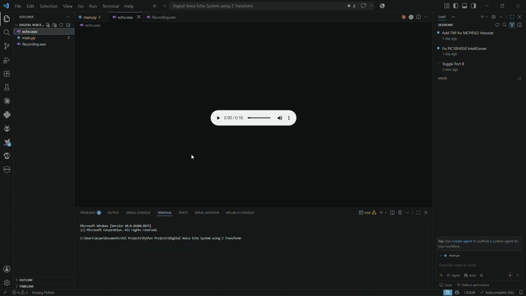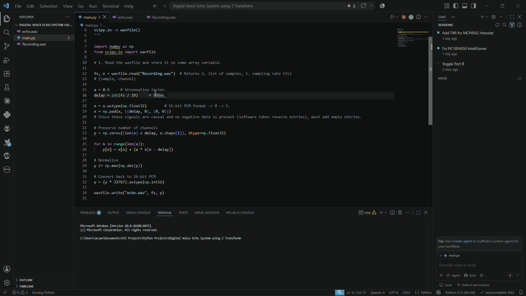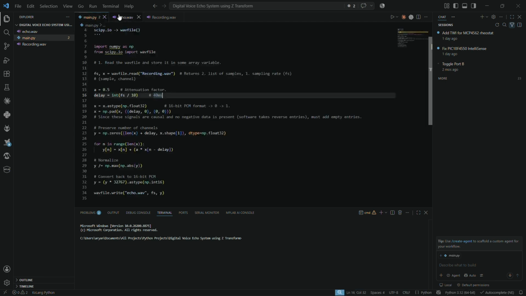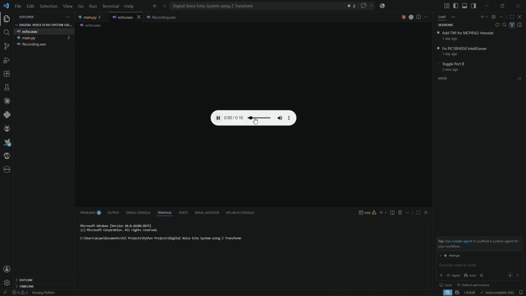This is the outcome of this program, actually. This is the original recording. I'll play it again. This is what I want to echo using the Z transform, or rather difference equations. Let's see how this goes on. And with a delay of around, how many is this? Let's say 440 milliseconds or something.